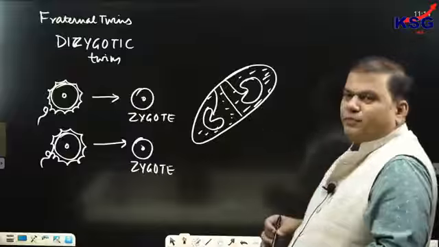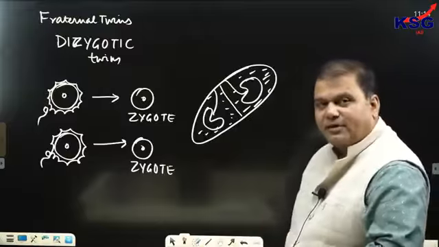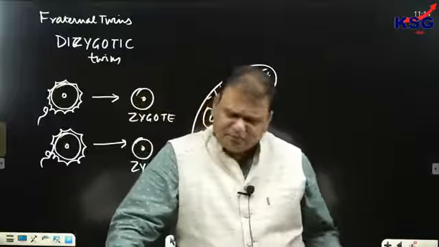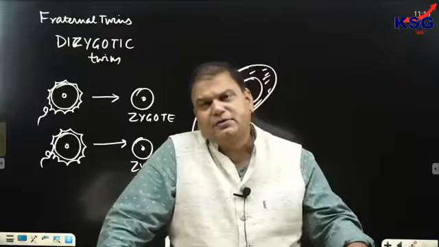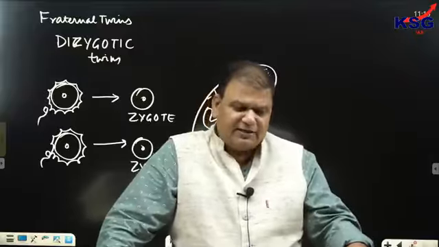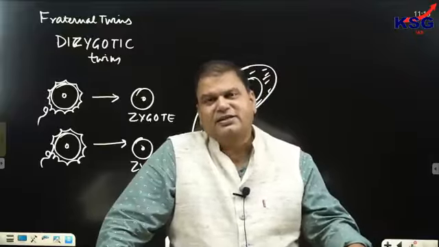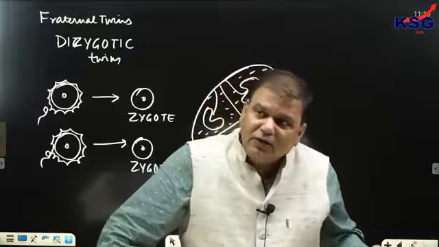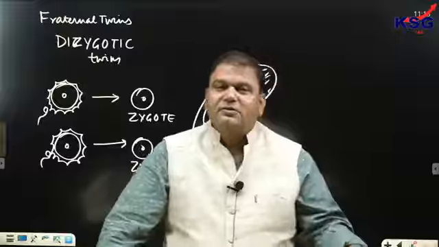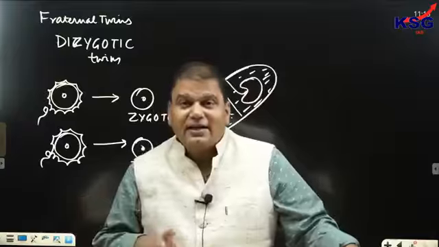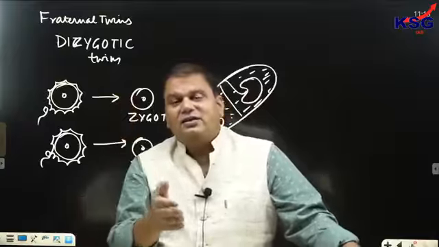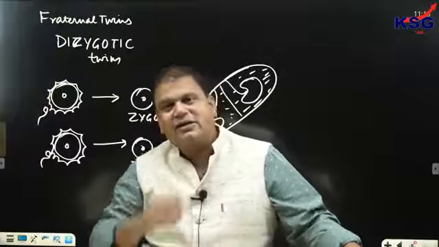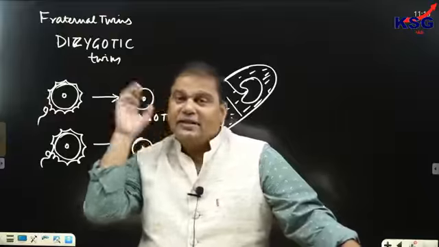When they are born, they do not have the same genetic makeup. Why? Because two fertilizations have taken place. In the case of monozygotic twins, they are similar. Why? Because only one fertilization has taken place. What has occurred is that division has taken place in the zygote. Otherwise, only one fertilization, and that's why they are similar.